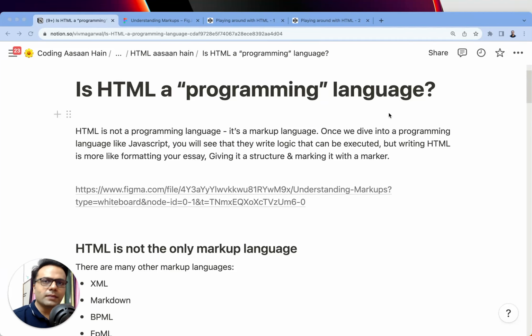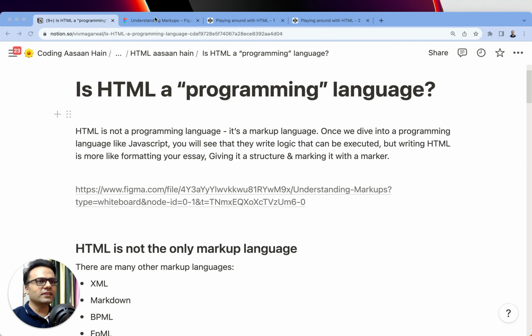Is HTML a programming language? This is a question which is often asked in interviews, and a web developer is expected to know the difference between a programming language and a markup language. So HTML is not a programming language. It's a markup language, right? It's quite important for us to understand what a markup language is.